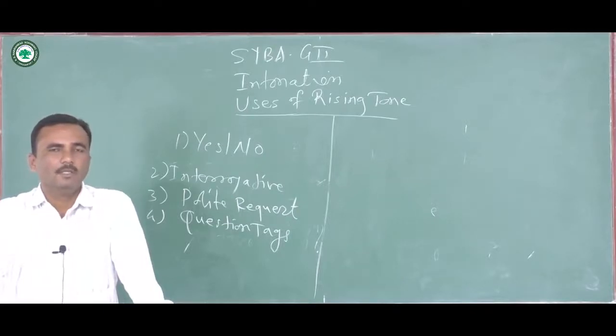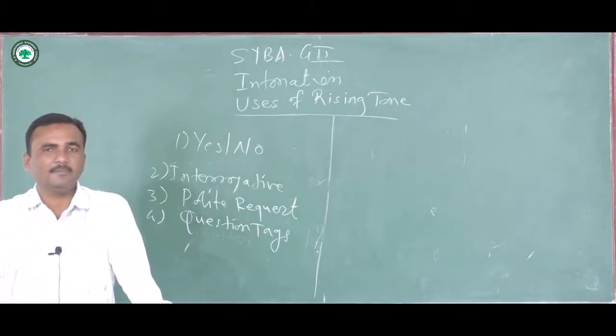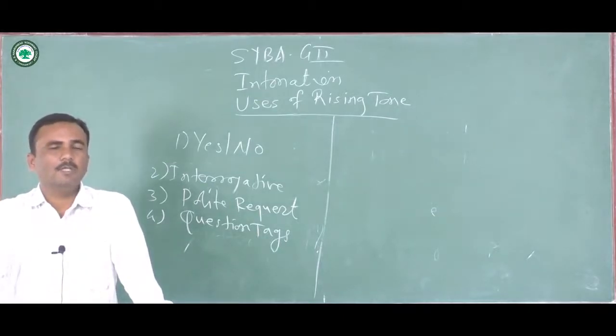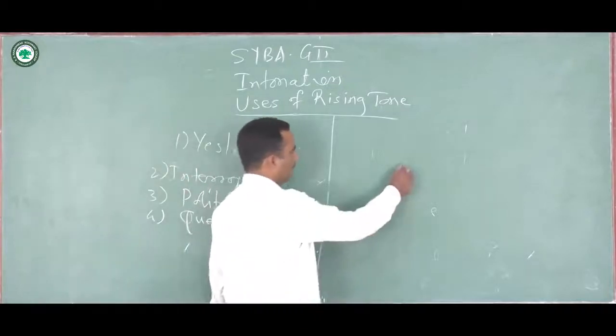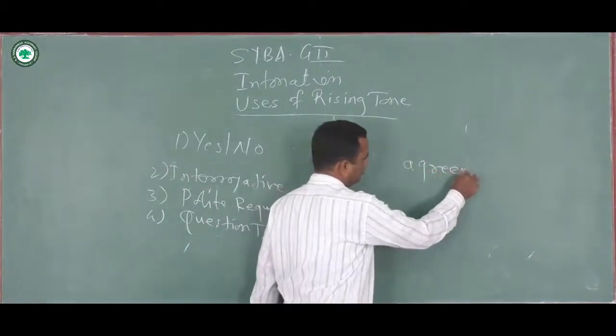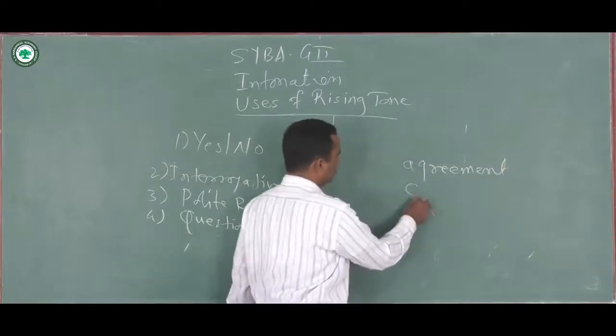On the contrary, when the question tag is used and the tone is rising, its objective will be different. Here, the speaker is not going to seek an agreement, but his objective is to seek confirmation. So remember, when a question tag is used and the tone is a falling one, the objective will be agreement. When the question tag is there and the tone is rising, the objective will be seeking confirmation. So two things we have to keep in mind: agreement and confirmation.